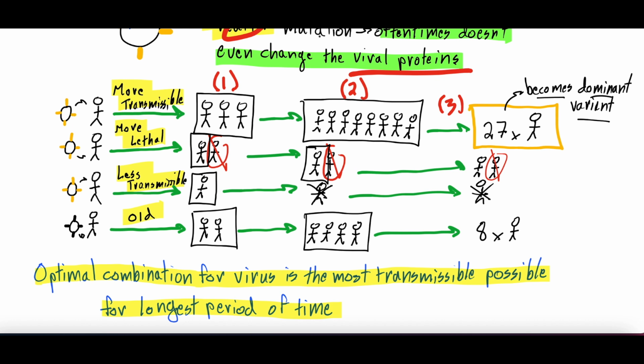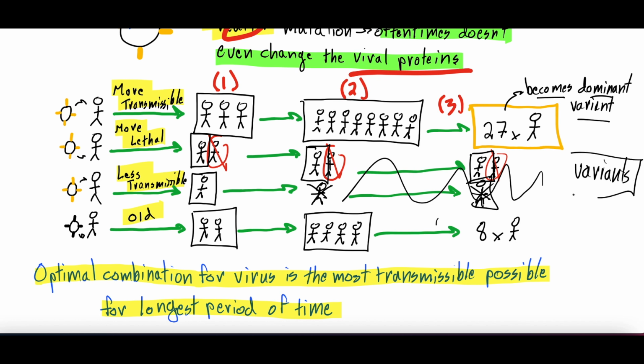And now these 9 people, each one infects 1 other person, and that gets to 27 people infected. The more lethal virus still is just sitting at 1. The less transmissible virus is still just sitting at 1, and these at this point are kind of dying out. And the old virus still is infecting some people, but it's starting to become the minority, right? Because the more transmissible virus has become dominant. And that's how we start to see these different variants becoming the dominant strain.